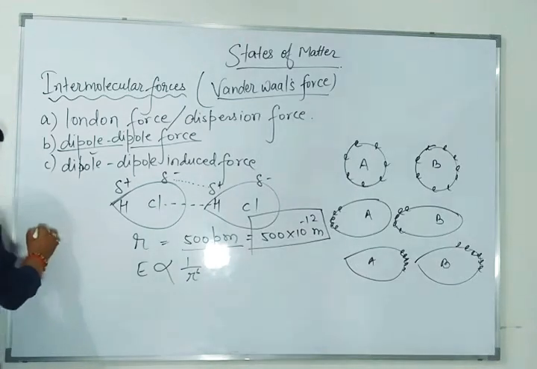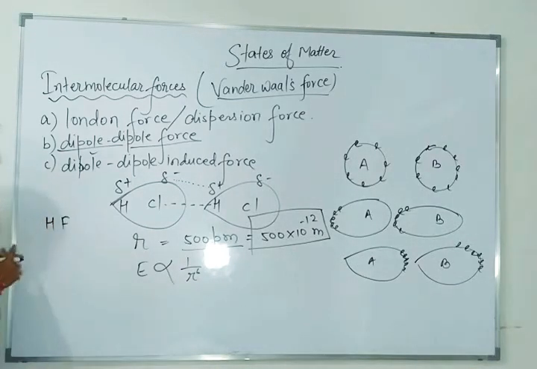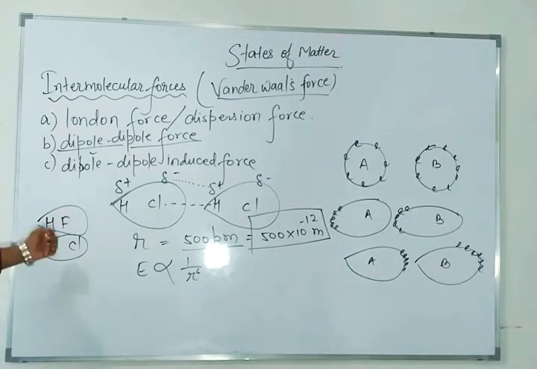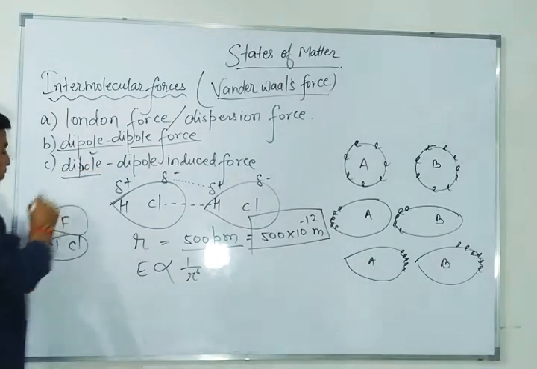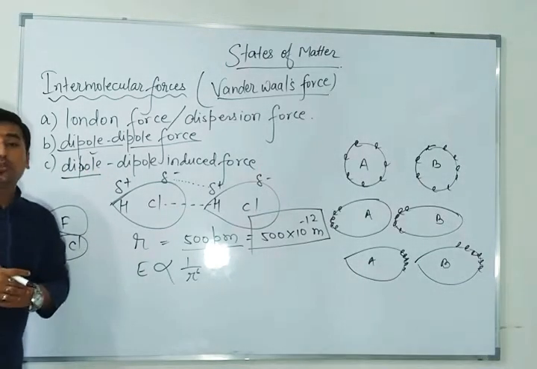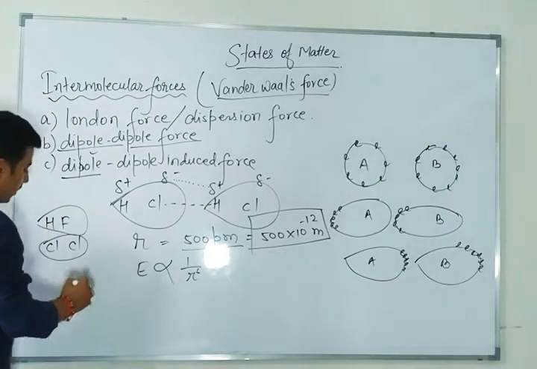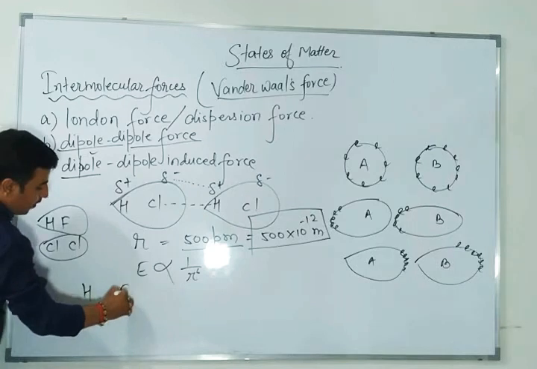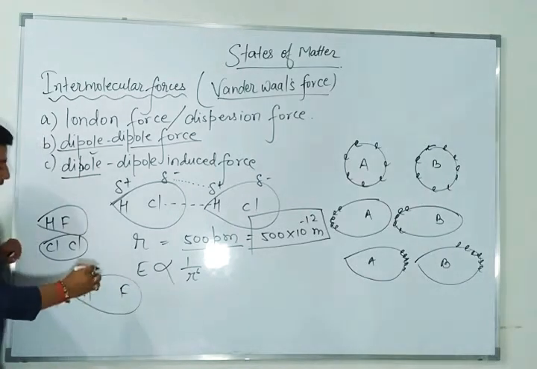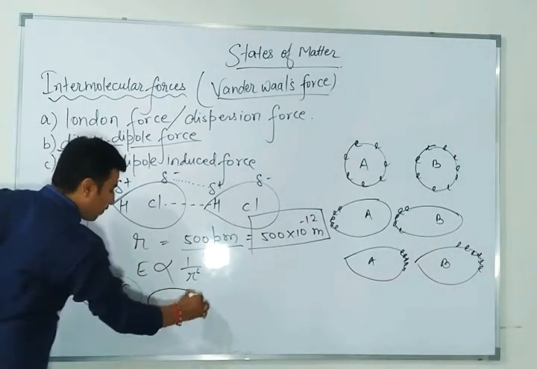Just think about HF. This is polar. Cl2, non-polar. Hydrogen fluoride is a polar molecule and chlorine is a non-polar molecule. Now tell me, one is a dipole and another is dipole-induced. So what will happen here? Can you tell me? Just suppose in this hydrogen fluoride, this type of force will be there, and in chlorine, this type of force will be there.